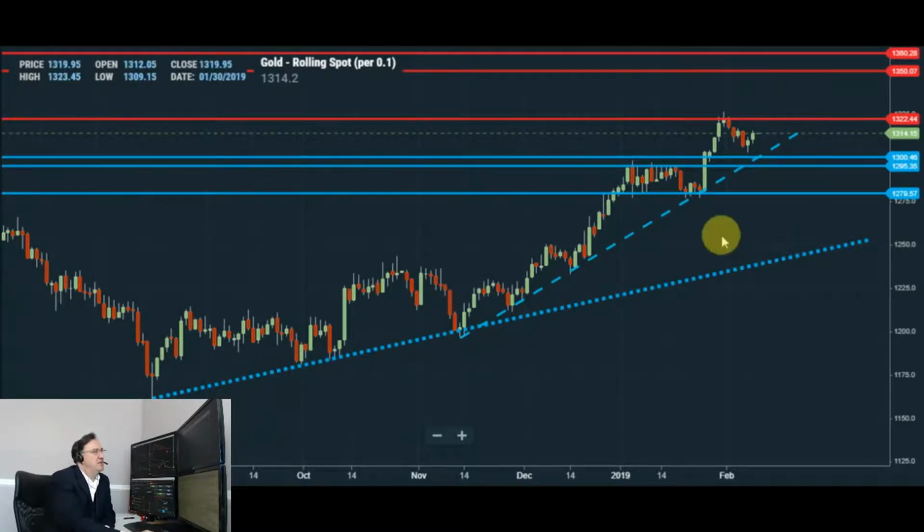The alternative is that only a daily close below 1296 would negate the current bullish sentiment, potentially targeting deeper downside support towards this cluster of lows at 1279, 1280. So that would negate the bullish outcome.